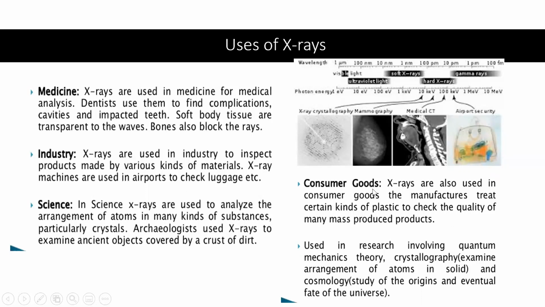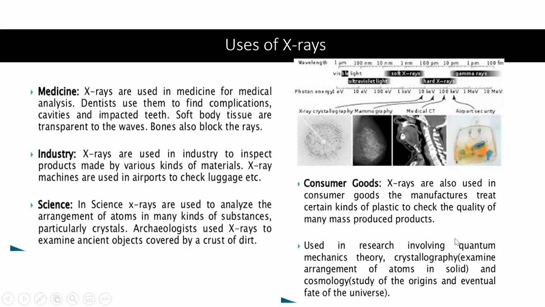And in consumer goods, manufacturers treat certain kinds of plastic. They use X-rays to check the quality of mass-produced products. They can scan it through X-ray and find if there are any faults or errors when they are producing certain things.